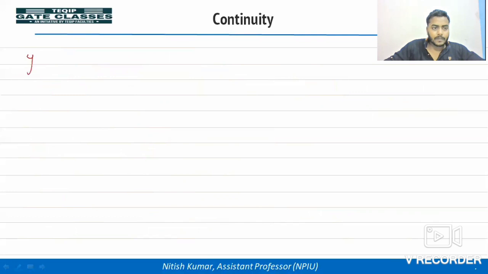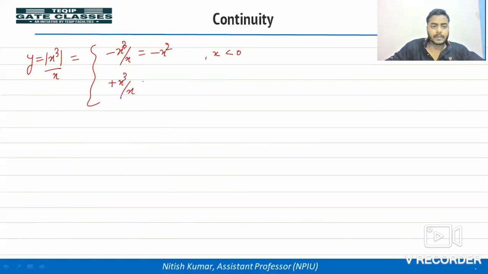Let's take one more example. We can write for this function minus x cube by x, minus x square where x is less than 0, or plus x cube divided by x, or we can write x square where x is greater than 0.